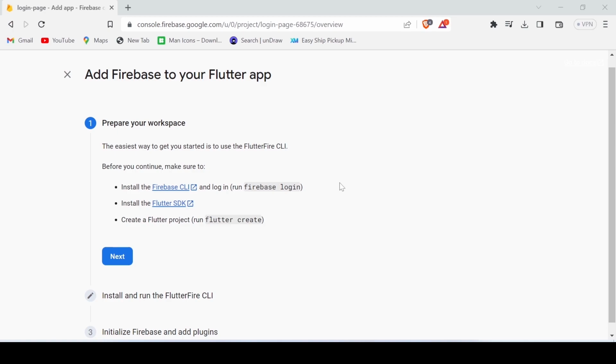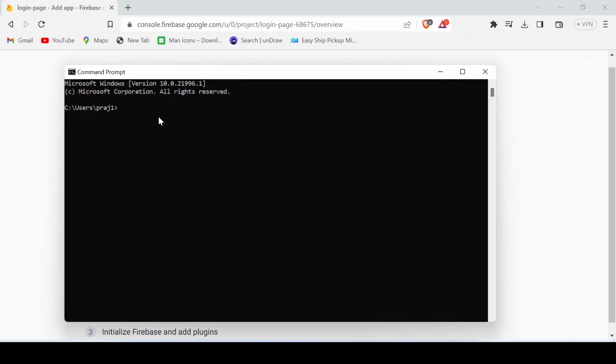After installing the Firebase CLI, you have to run this command, which is firebase login. So open the CMD and run this command. Now I am already logged in my Firebase CLI account, but in case you are not logged in, then it will basically guide you through the steps which you need to follow to log in into your Firebase account. So just simply follow that and log in and then close this.